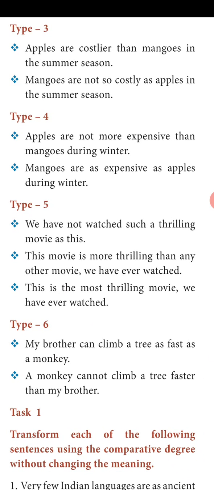Okay, these two are actually very important types, and other forms are type 3. Apples are costlier than mangoes in the summer season. Here only two things are compared, two types of fruits, apples and mangoes. So if only two types are there, we cannot use superlative degree at all. So there is no superlative degree for this type. We are using the comparative form costlier: costly, costlier, costliest. So superlative form is not used because only two things are compared.